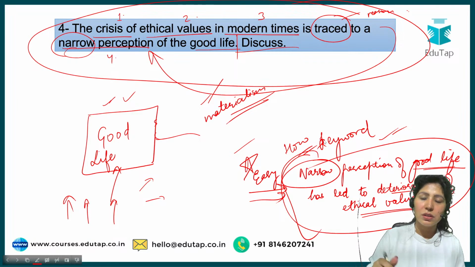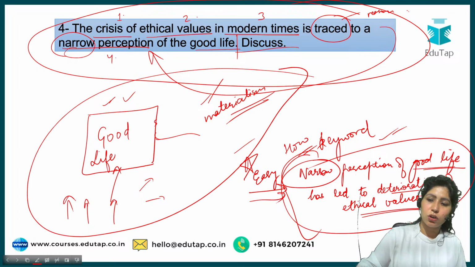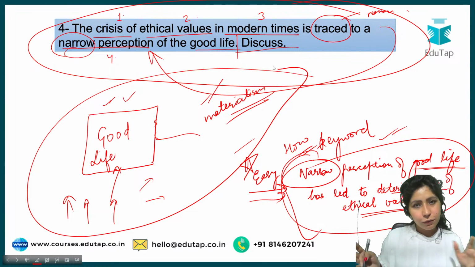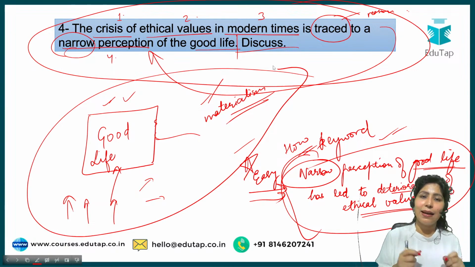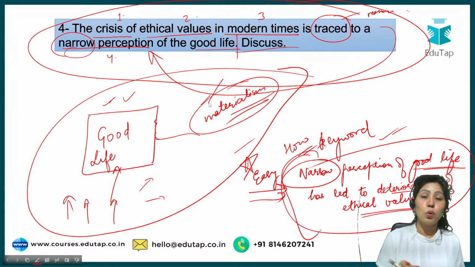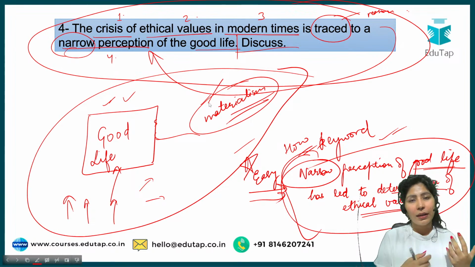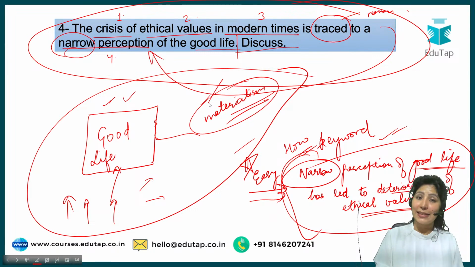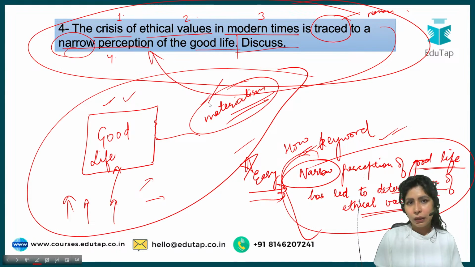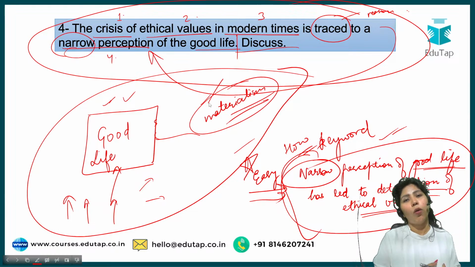Your introduction will contain an explanation of this image that we have created: there was a perception of good life, which was different for everybody, but now it has boiled down to just materialism, to owning things. So try starting with a quote regarding good life. Try starting with an example about good life. Let's say Mahatma Gandhi said something about it, or Swami Vivekananda, or Mother Teresa. An example of Mother Teresa can be taken. Okay, start by writing an example or by writing a quote.